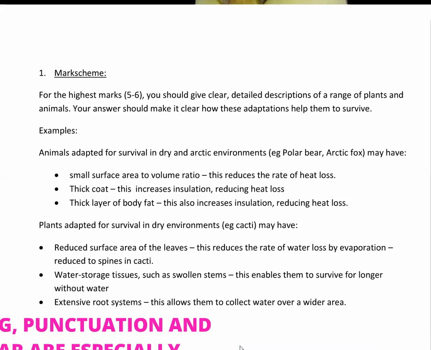So let's have a look at the mark scheme. For the highest marks, 5 or 6 marks, you should give clear, detailed descriptions of a range of plants and animals, and your answer should make it clear how these adaptations help them to survive.